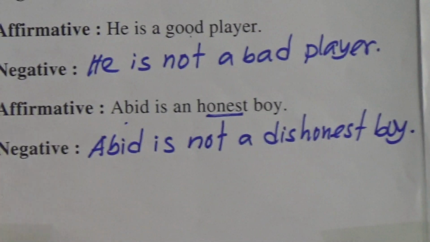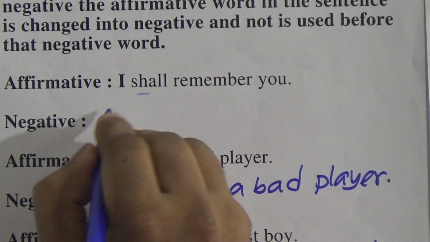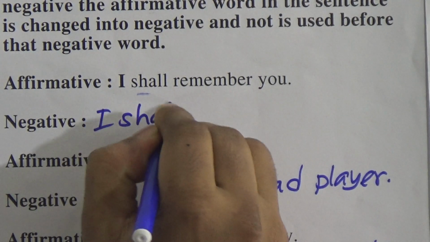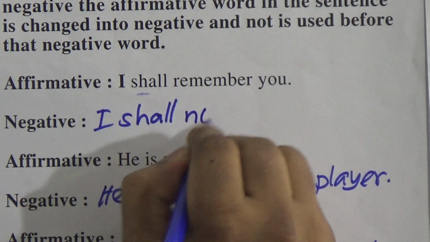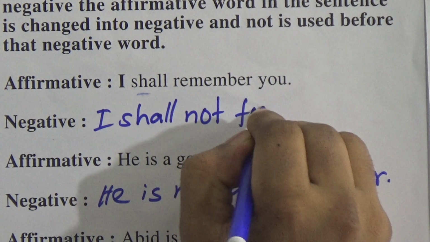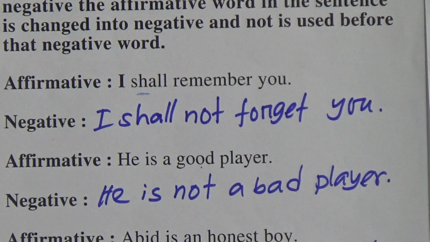Okay. So we make it negative. I shall remember you. So we can write I shall not will come. I shall not. Remember, the opposite is forget. I shall not forget you. Okay. So there is another rule to come.